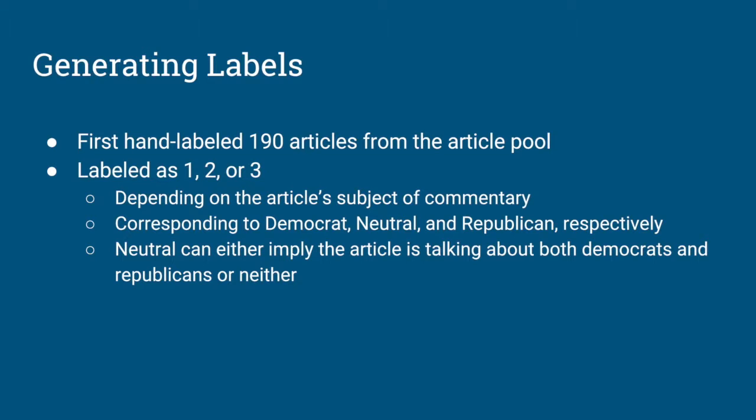We first hand-labeled 190 articles from the article pool as either 1, 2, or 3. This would correspond to whether the article's subject was about Democrats, neutral topics, or Republicans. We defined neutral to be either talking about both Democrats and Republicans, or neither.